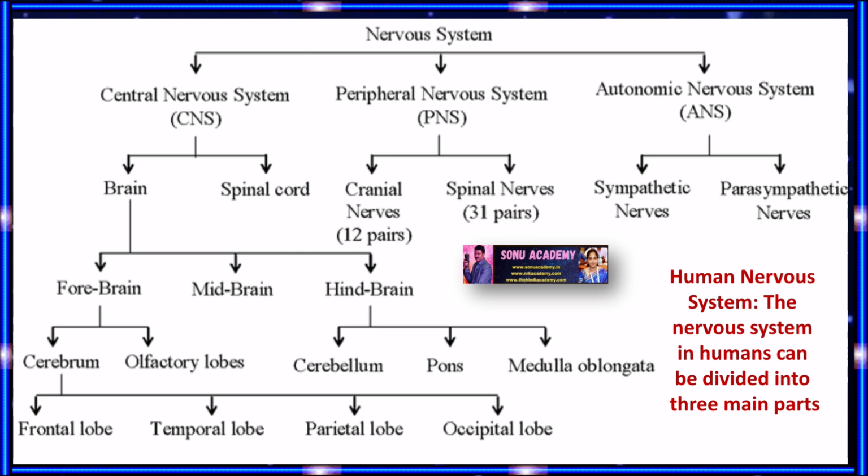Then comes the peripheral nervous system, which is also called PNS. This PNS is divided into cranial nerves, 12 pairs, and spinal nerves, 31 pairs. Then comes the autonomic nervous system, ANS. This ANS is again divided into two parts. One is the sympathetic nervous system, the second one is the parasympathetic nervous system.